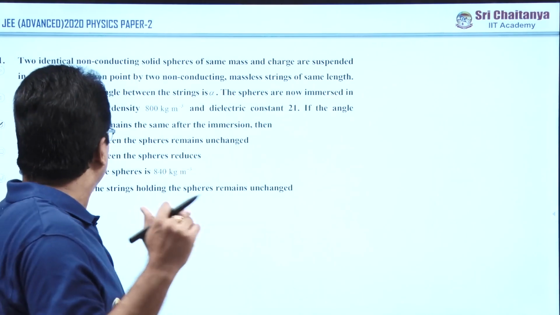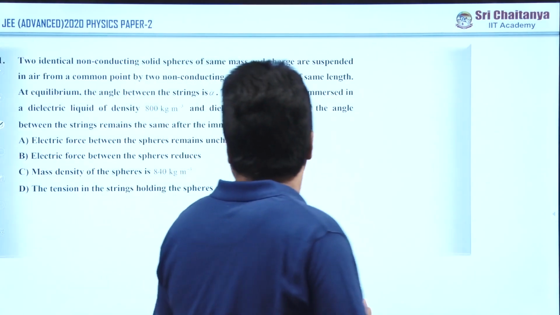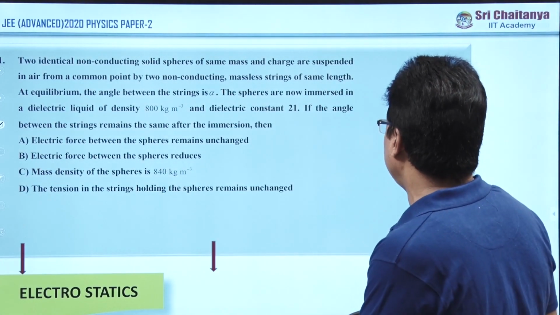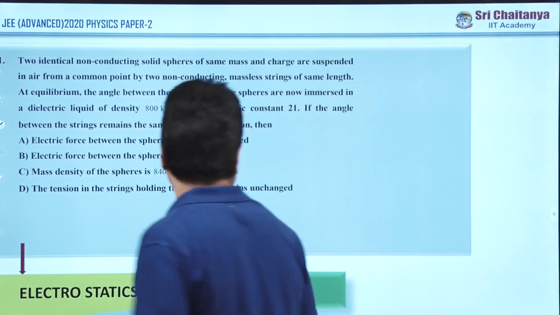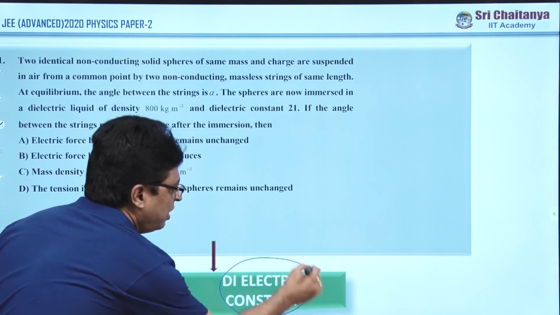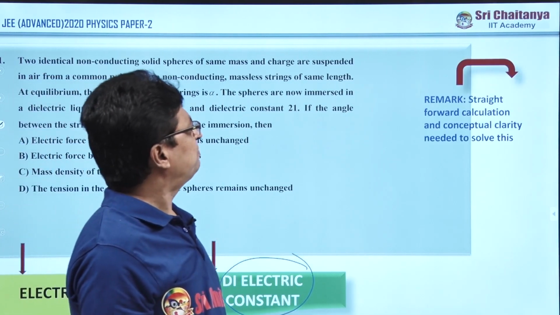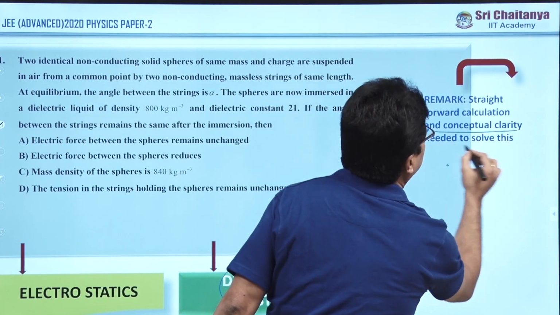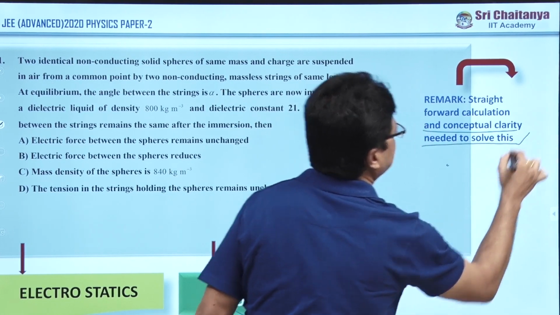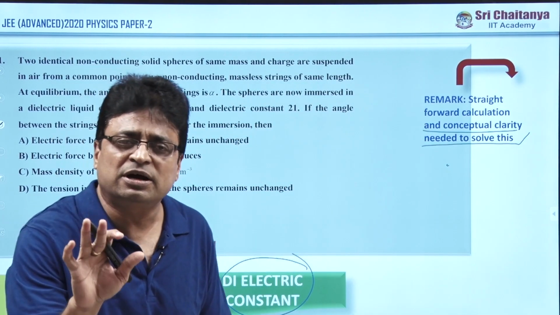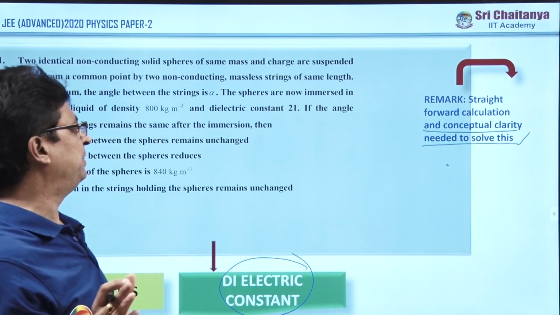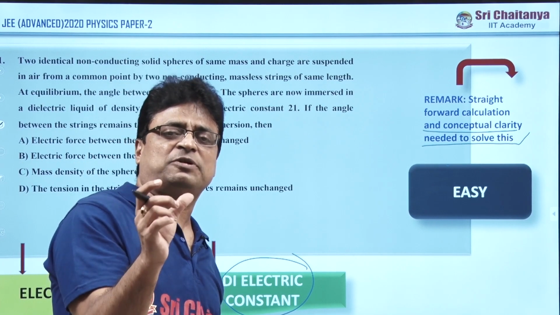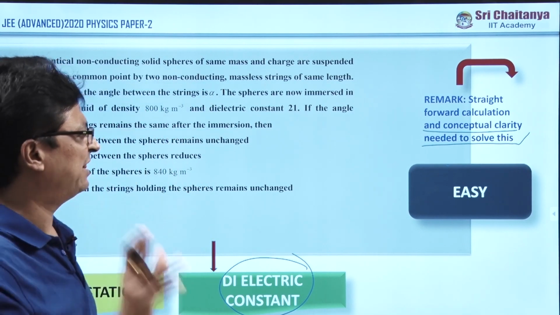Now coming to question number 11. Question number 11 is on electrostatics, and the subtopic is dielectric constant. In this subtopic, it is a straightforward calculation, and conceptual clarity is needed to solve it. This is important, my friends. If you are not understanding the concepts clearly, then the problem is again difficult for you. If anybody has that conceptual clarity, the problem becomes very easy. This is another important point.